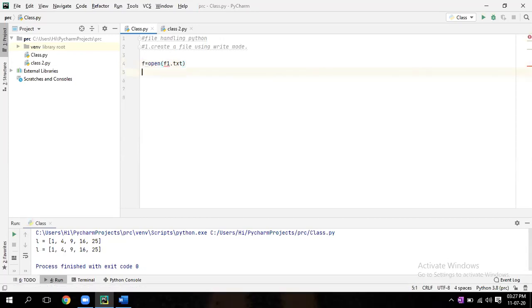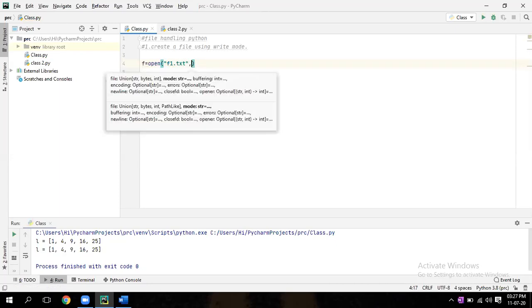Within quote, comma, within quote w, small w. Next line.